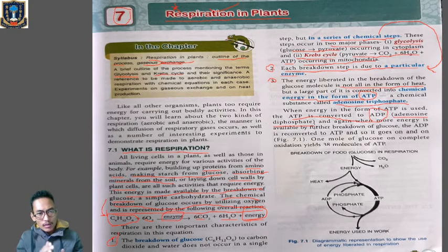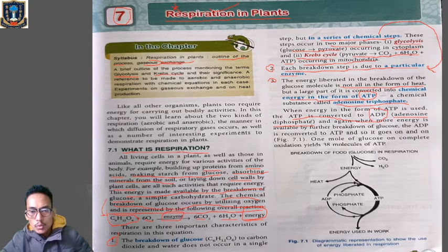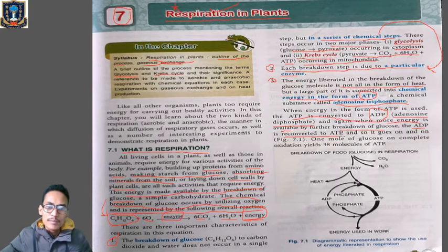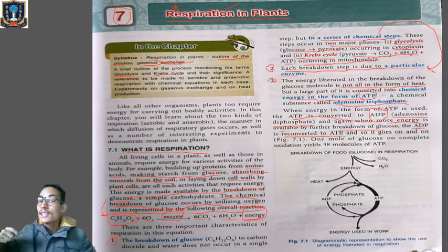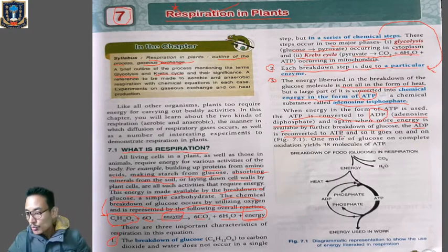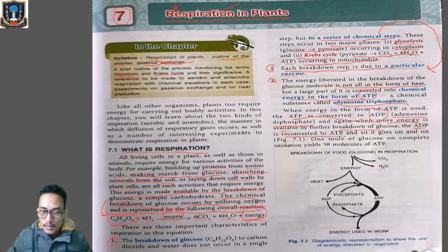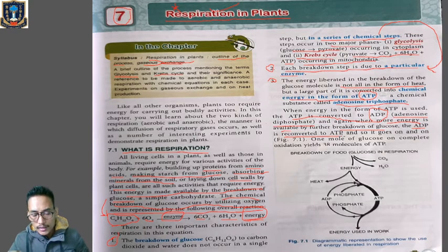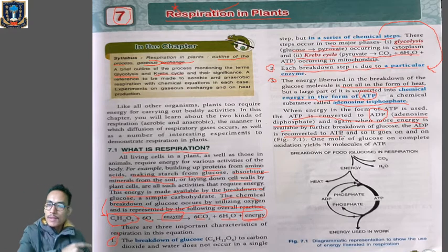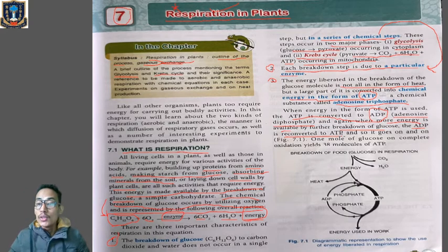So ADP will be reconverted back into ATP. That means whenever we are utilizing the energy, ATP will convert into ADP, but when more energy is produced by the breakdown of glucose, ADP will be reconverted back into ATP. So our body energy will be restored and we will feel more energetic.